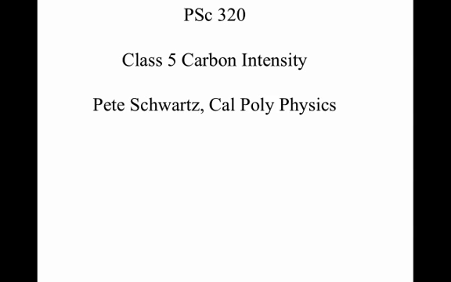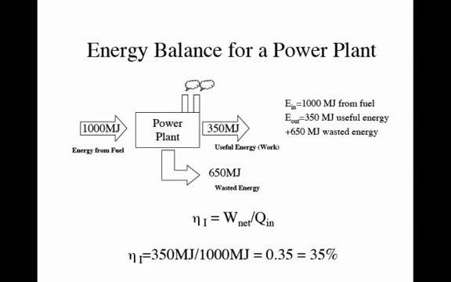Carbon intensity. So we remember this idea of efficiency, where when you put 1,000 megajoules into a power plant, you may only get 350 megajoules out as useful work or electricity, and the rest will be wasted heat. In this case, your efficiency would be 35%.